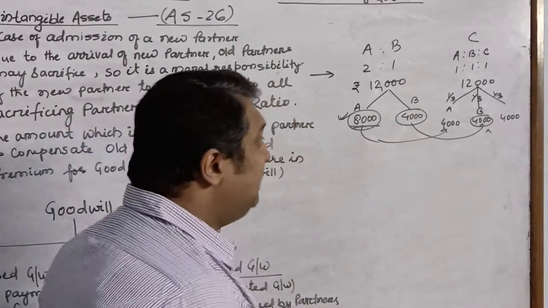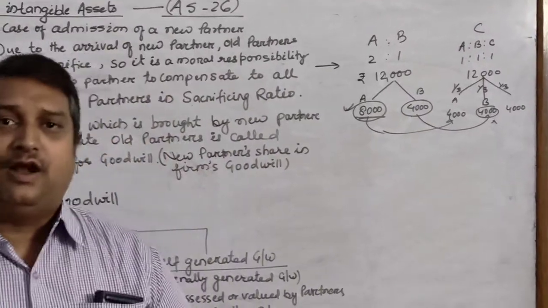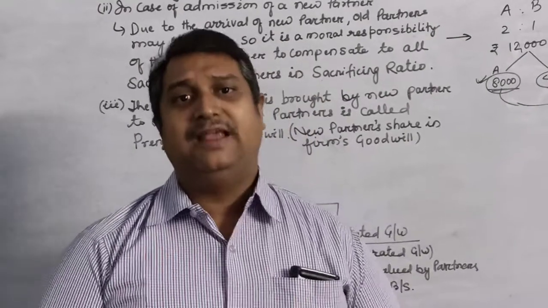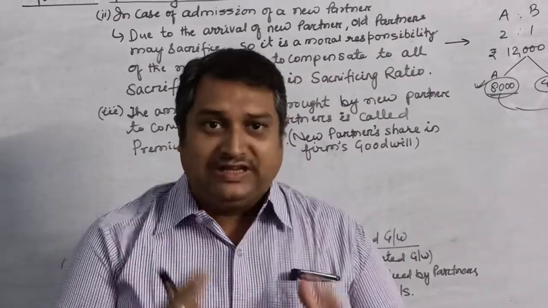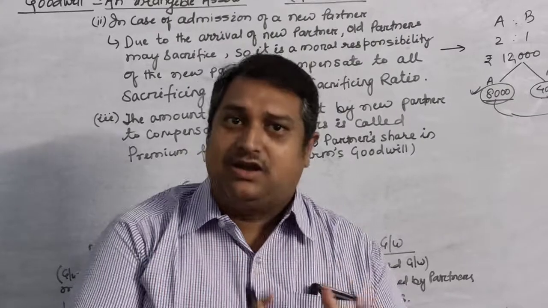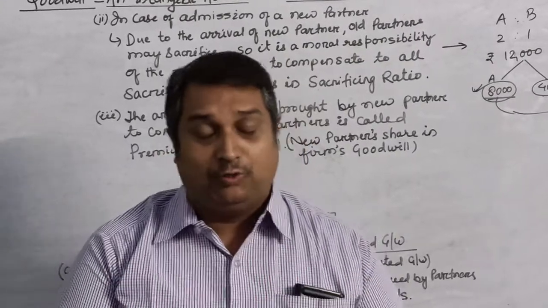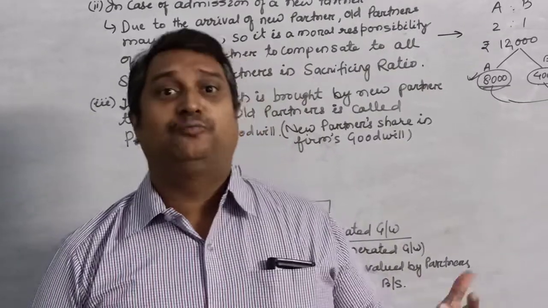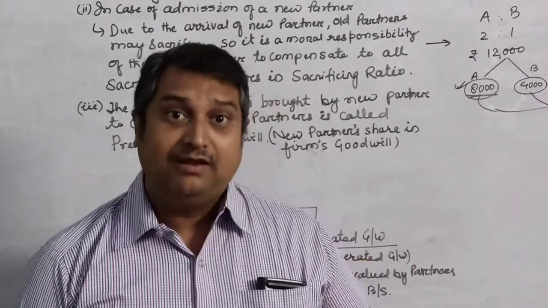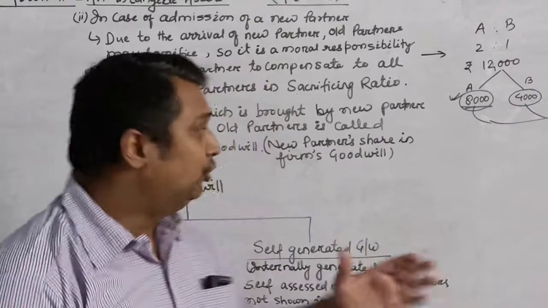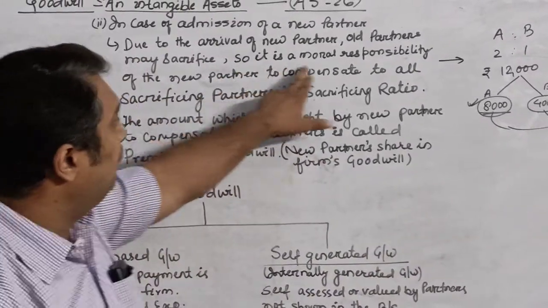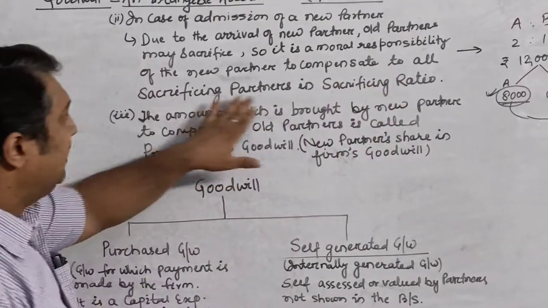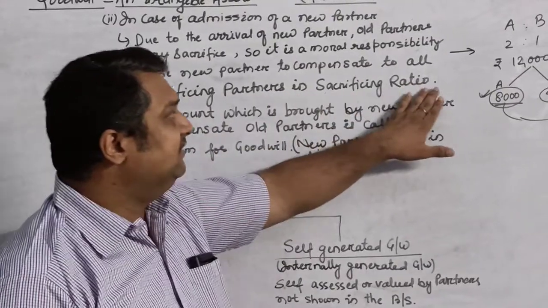So whenever a new partner comes, one or more of the old partners may sacrifice. This loss incurred by the old partner because of the arrival of the new partner is to be compensated by the new partner. It is a moral responsibility of the new partner to compensate all sacrificing partners in the sacrificing ratio.